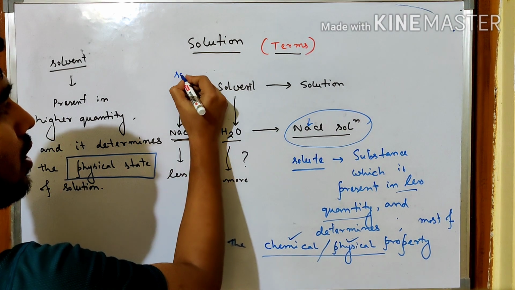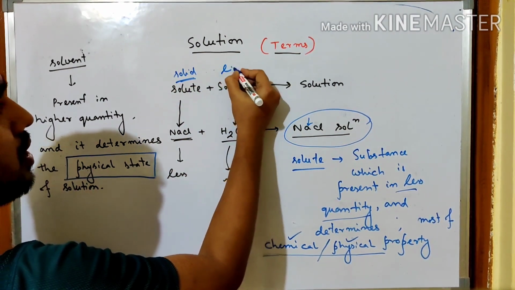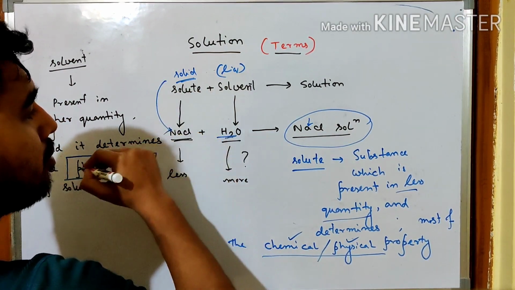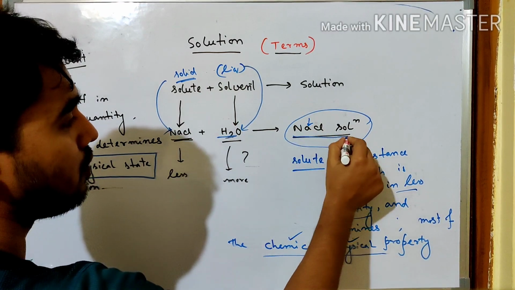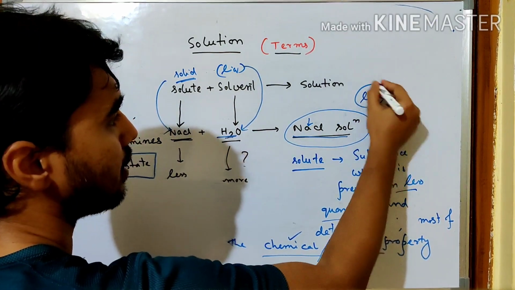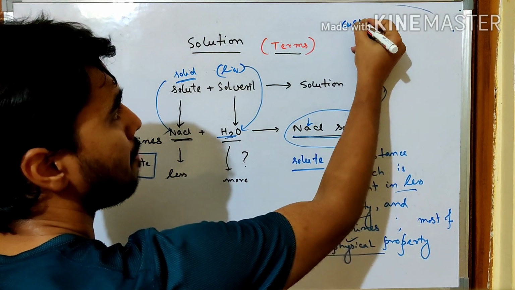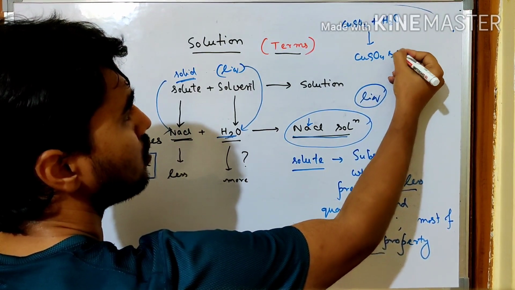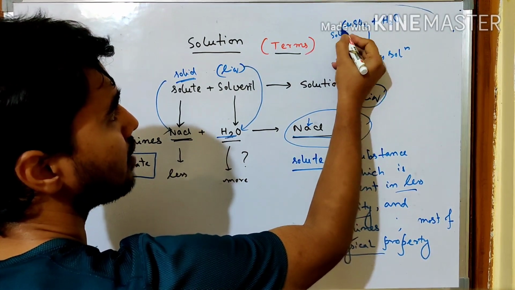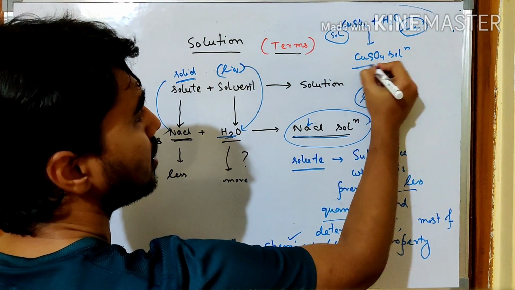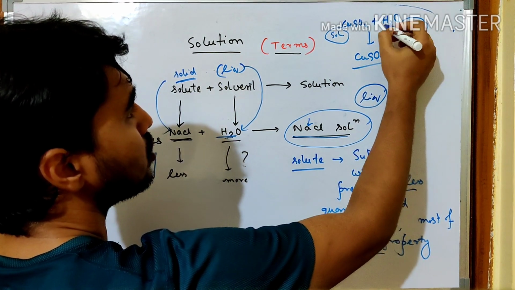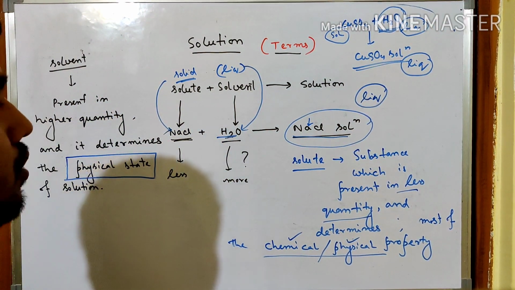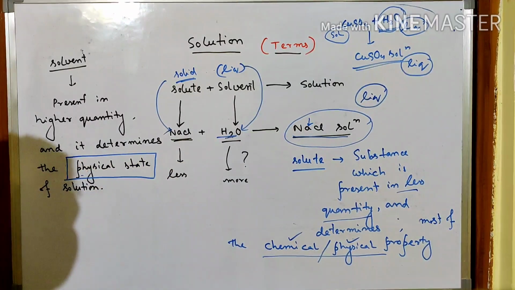Here, this one is solid, right? And this one is liquid. In this case, obviously, sodium chloride is solid and water is liquid. What is the physical state of NaCl solution? It is liquid. You take copper sulfate, and if you take water, it forms CuSO4 solution. So this is solid, this is liquid, but the resultant is liquid. So whatever is the physical state of the solvent, that will be the physical state of the solution. That is why it is written, it determines the physical state.